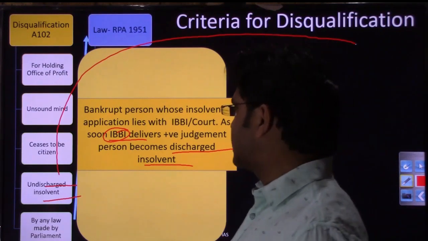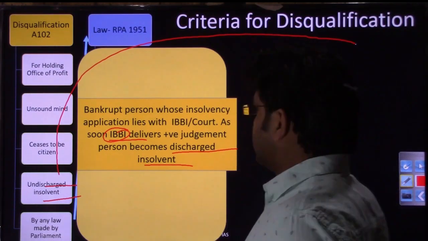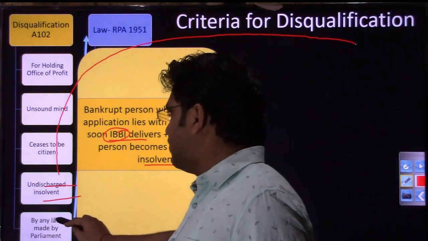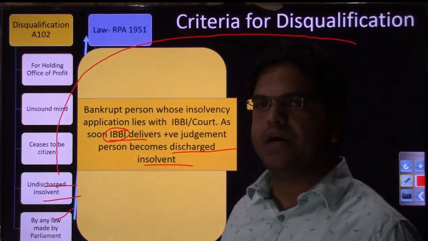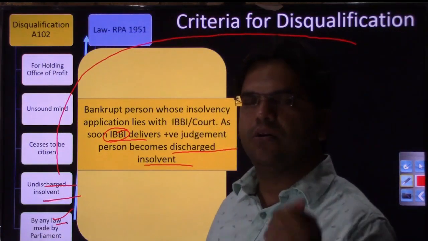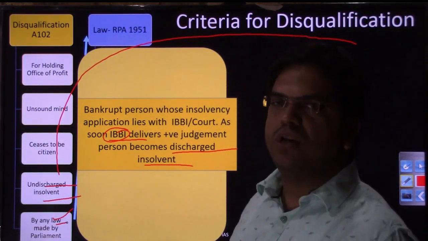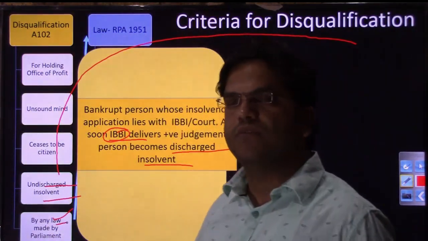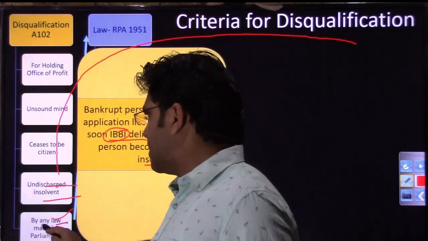Another ground is that the Constitution, in Article 102, has empowered Parliament to enact any law and come up with a new set of disqualification criteria in future.